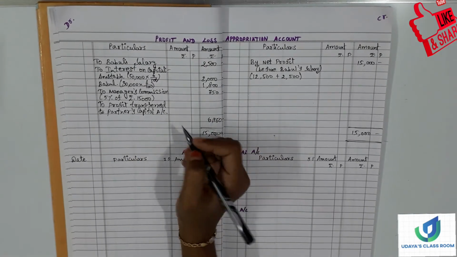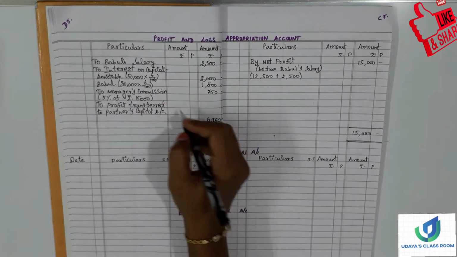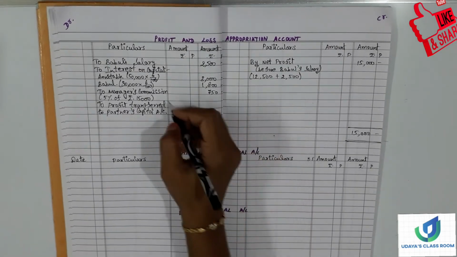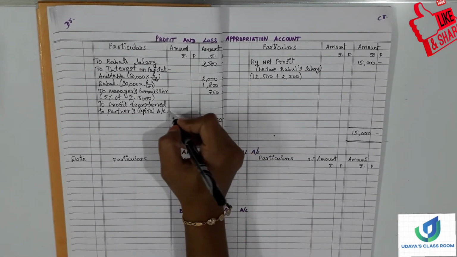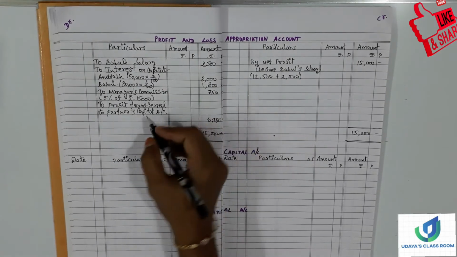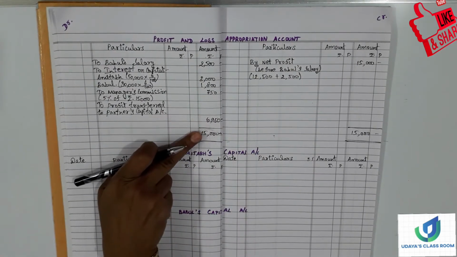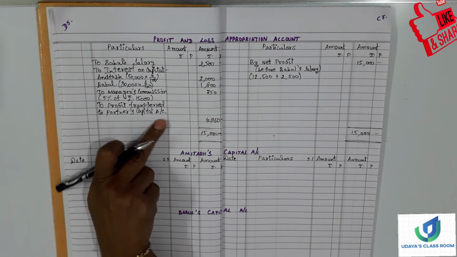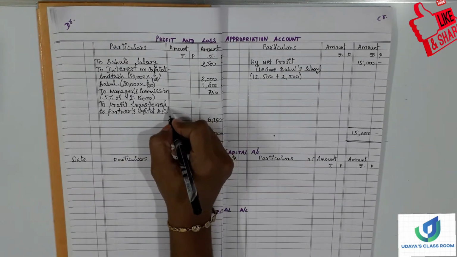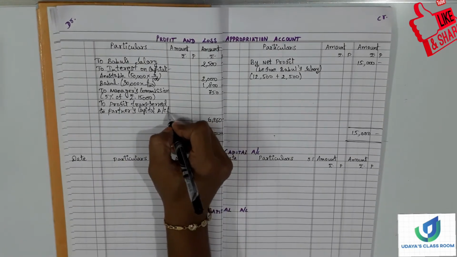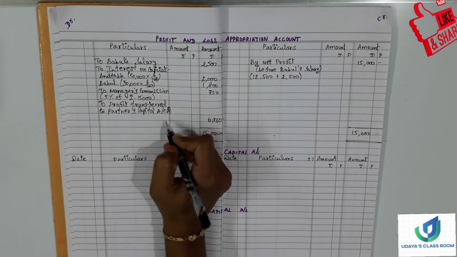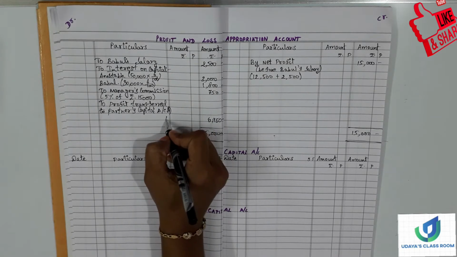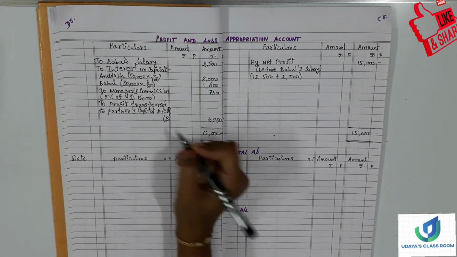Okay, who are all the partners? Amitabh, if I write the name here, this amount will not match. So let me write here Amitabh as A, and writing Bubble as B.